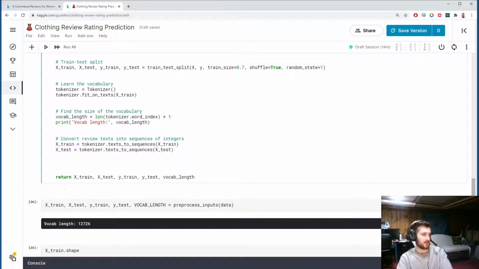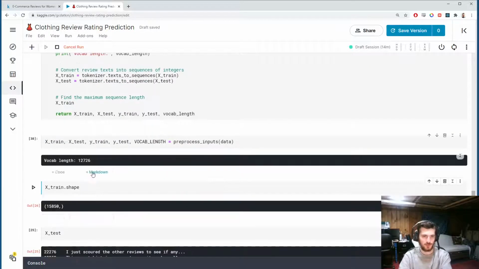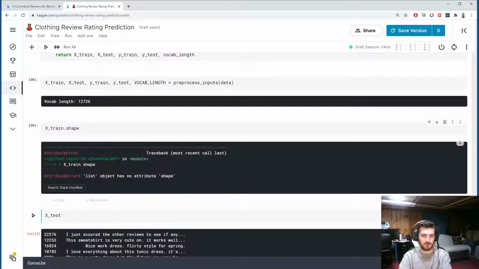And once we've done this mapping, we're going to find the maximum sequence length, because we're going to need that if we want to pad the sequences to all be the same size. To do this, we can take xtrain, which right now, if we look at xtrain.shape, oh, it's actually a list, so we can't see the shape.